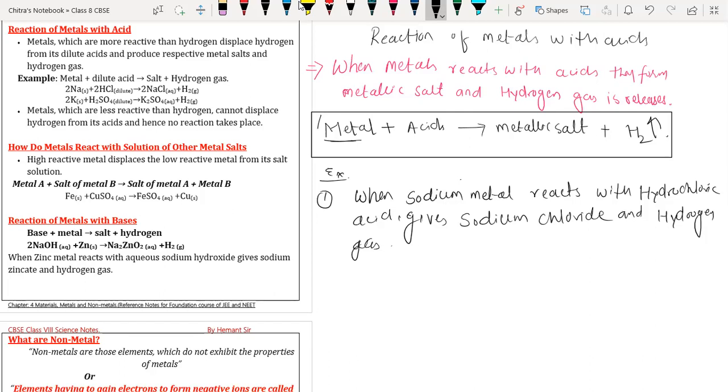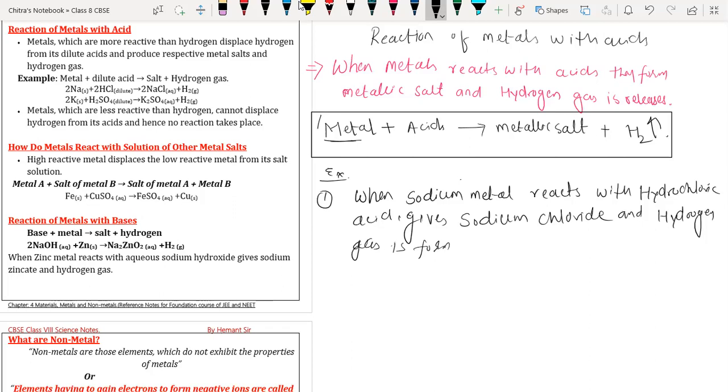Sir, is this an example of a displacement reaction? Because sodium will take the place of hydrogen. But hydrogen is not a metal. So we will understand the displacement reaction only in case of highly reactive and less reactive metals.